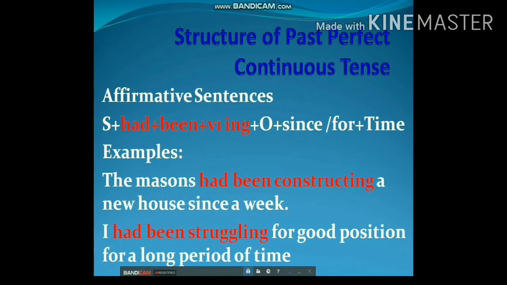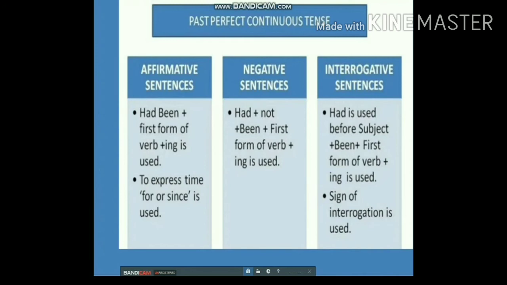Affirmative sentences: you can see she had been, V1 plus ing, plus object, plus since or for, and then time. Examples: the masons had been constructing a new house for a week. I had been struggling for a good position for a long period of time. Past perfect continuous tense, you can see affirmative sentences, negative sentences and interrogative sentences.